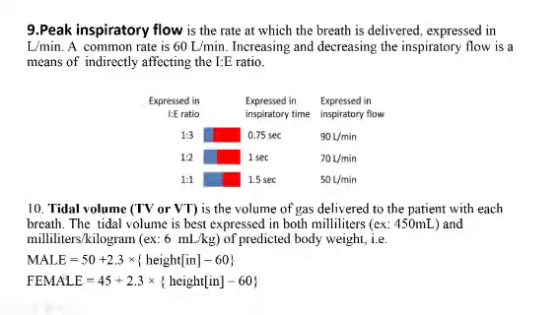So tidal volume. Next thing, we should not deliver the tidal volume according to the actual weight of the patient. We should use the predicted body weight and then find the tidal volume. For males, the formula is 50 plus 2.3 times height in inches minus 60. For females, the rest is the same, only the factor 50 is decreased to 45. This is very important because we don't want to overinflate the lungs in ARDS. We should always use the predicted body weight and not the actual weight of the patient.